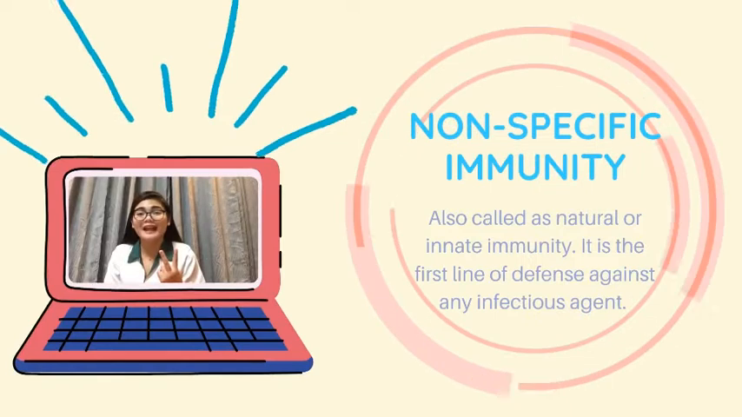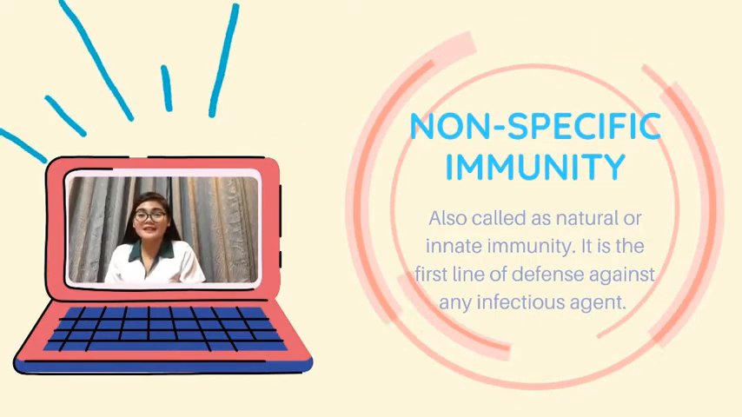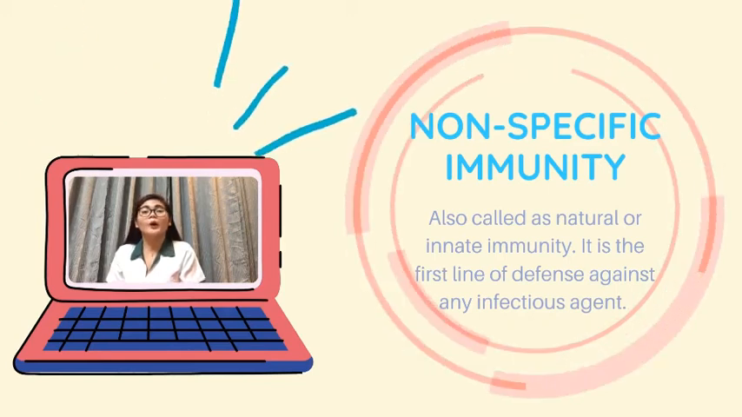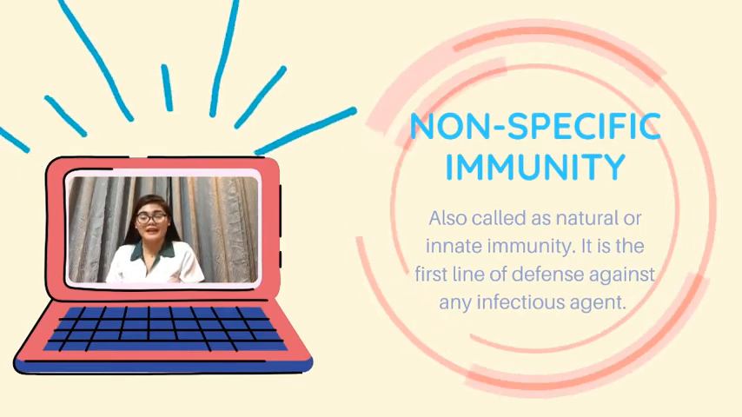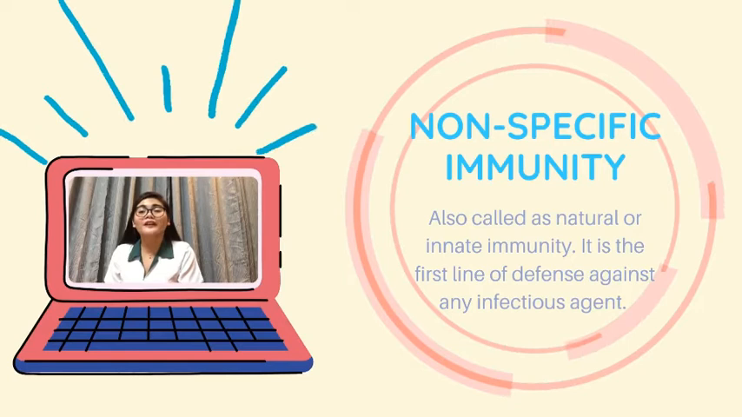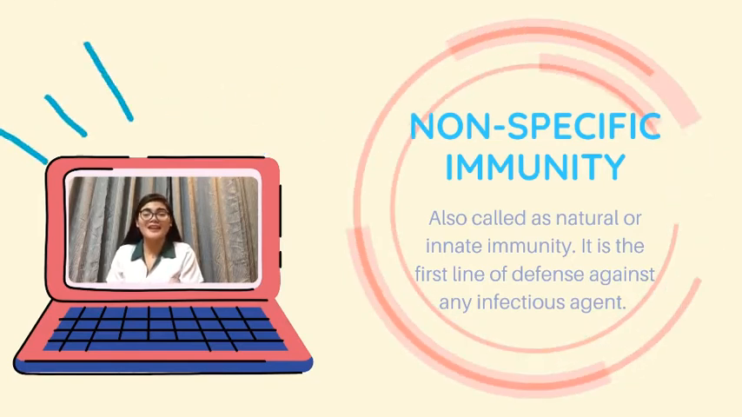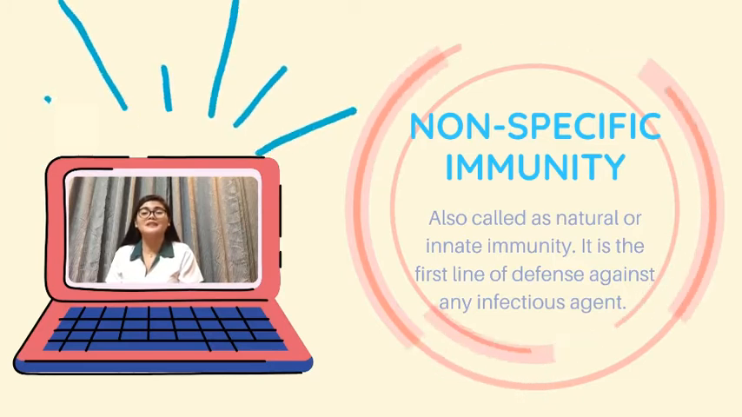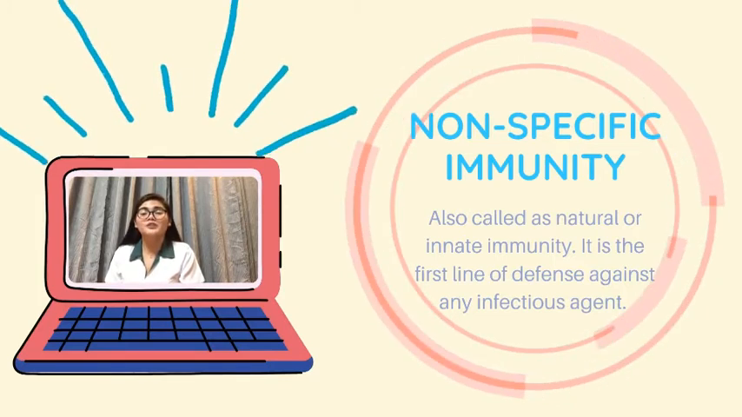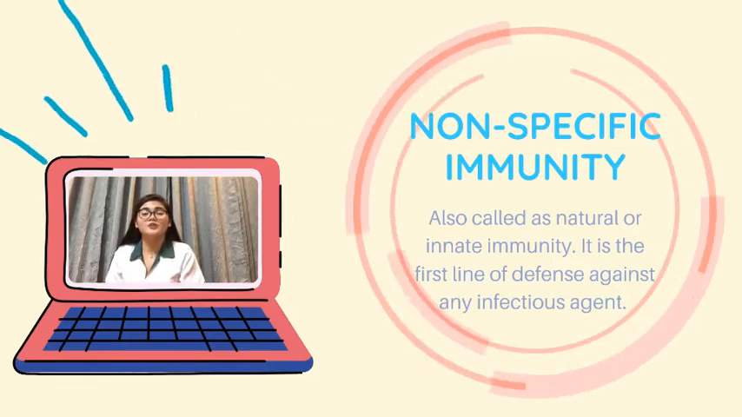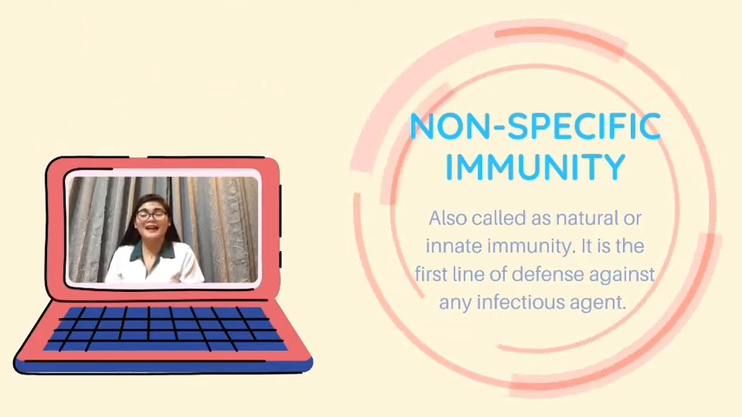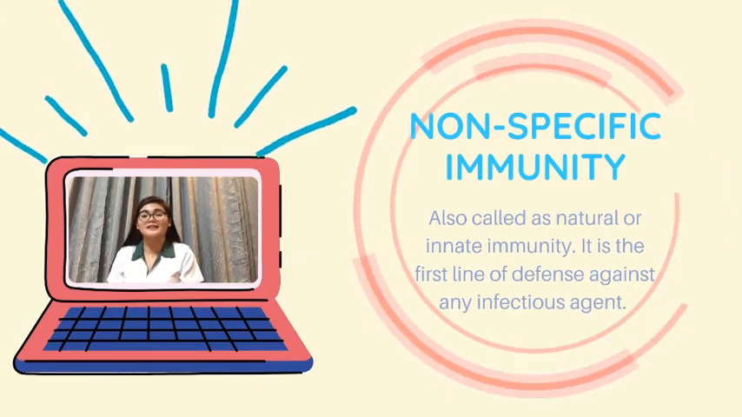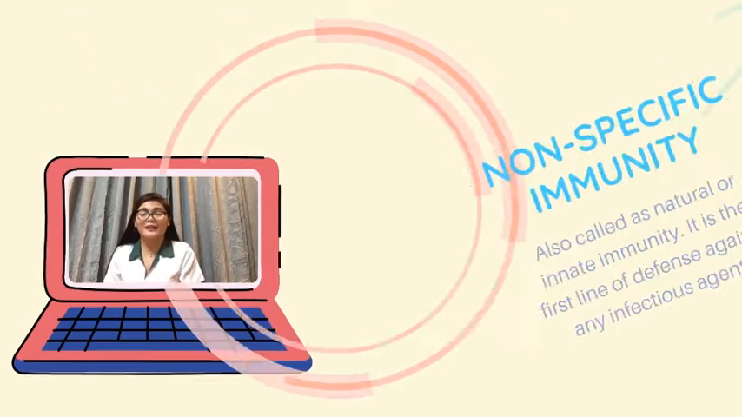There are two types of immunity. First is non-specific immunity. Non-specific immunity is also called natural or innate immunity. It is the first line of defense against any infectious agent. It provides an effective barrier that prevents microorganisms from penetrating, and it inhibits or destroys the invader if it gains access to the tissue. And it eliminates or neutralizes any toxic substances elaborated by infectious agents.